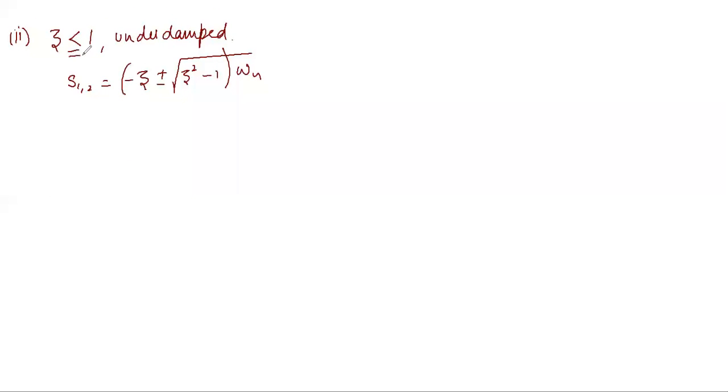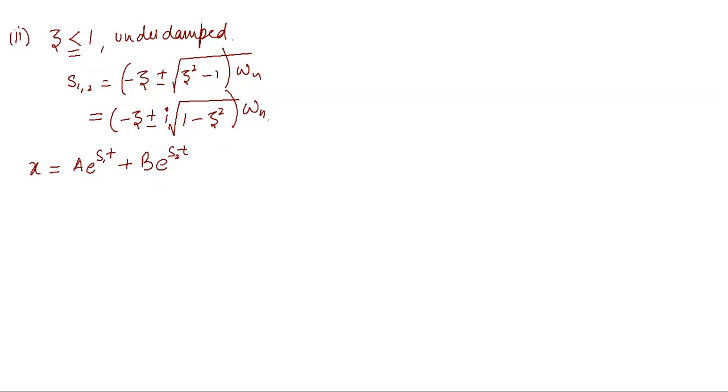If zeta is less than 1, this can be written as minus zeta plus minus i under root 1 minus zeta square, into omega n. In the solution, x equals A e to the power s1 t plus B e to the power s2 t.